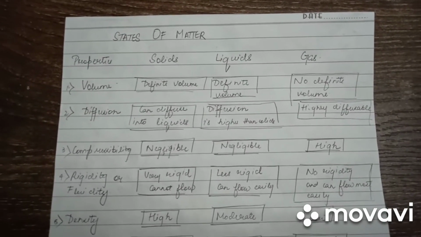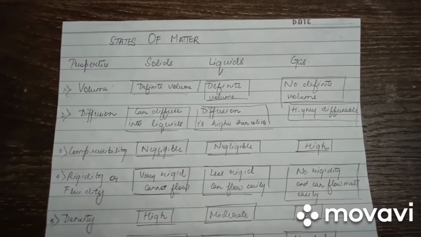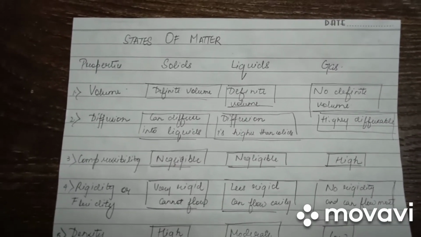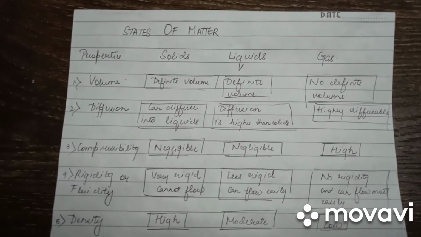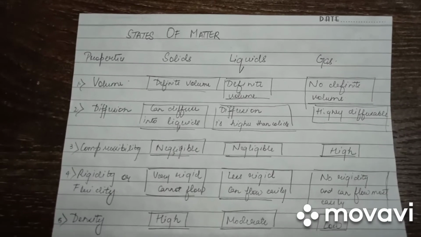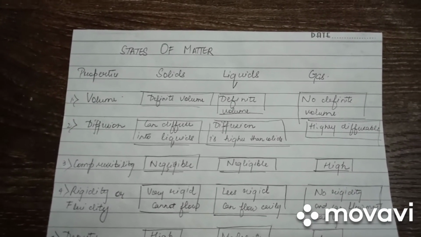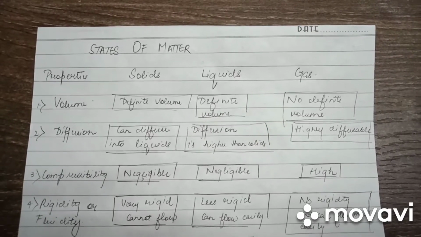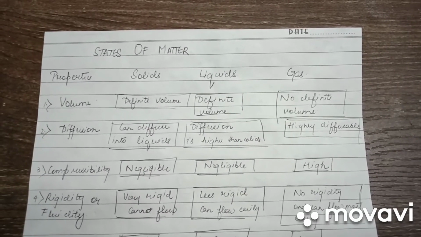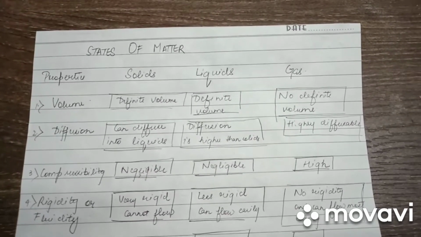For better understanding, here we have a chart in which all the three states of matter are differentiated based on their properties. The first property is the volume. Solids possess a definite volume. Liquids also possess a definite volume, but gases do not possess a definite volume. This definite volume is due to the closely packed structure of solids. Similarly, liquids also possess definite volume. They are not as closely packed as solids, but still they are not as loosely packed as gases, therefore they possess definite volumes.